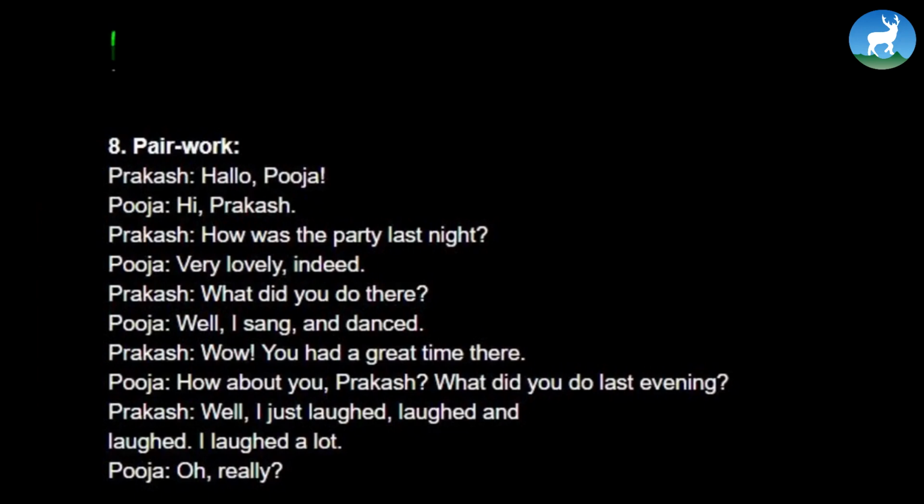Okay, let's come to something called pair work. We are going to do something called pair work. We are just going to read the conversation and enact the conversation. So we can also enact it very well. So let's start with the pair work conversation. It's a conversation that goes between Prakash and Pooja.